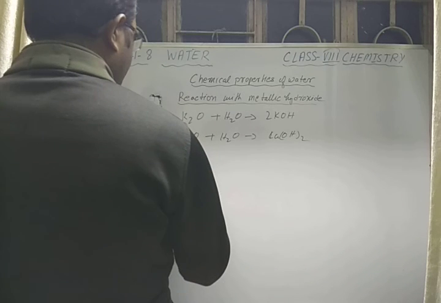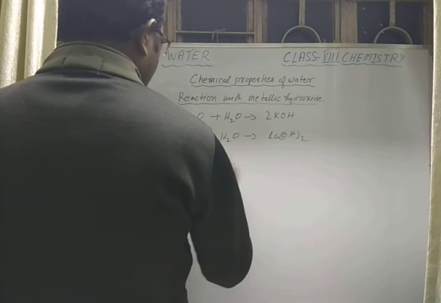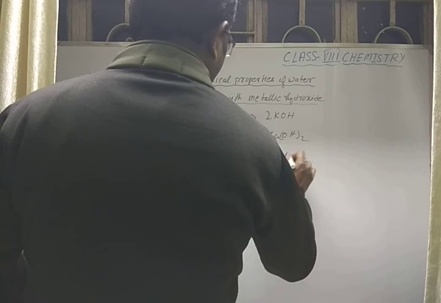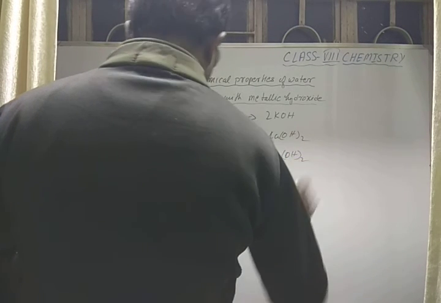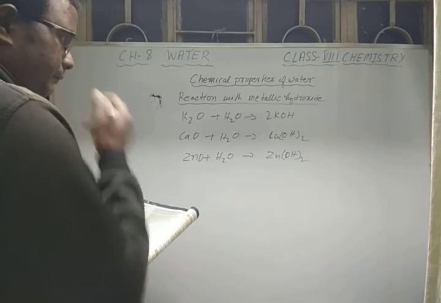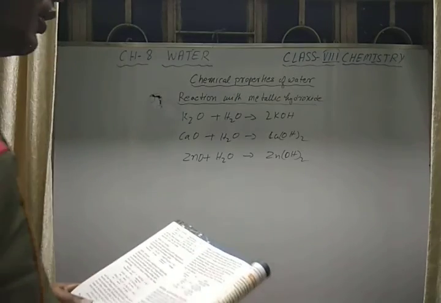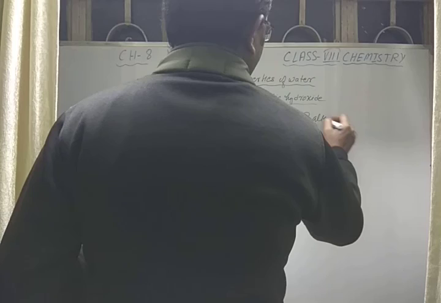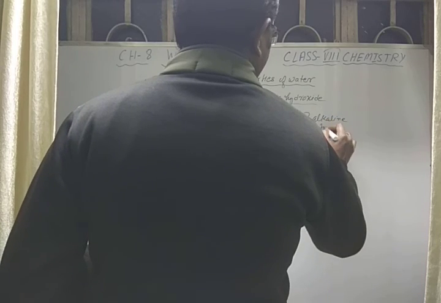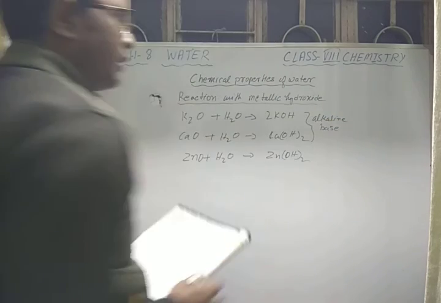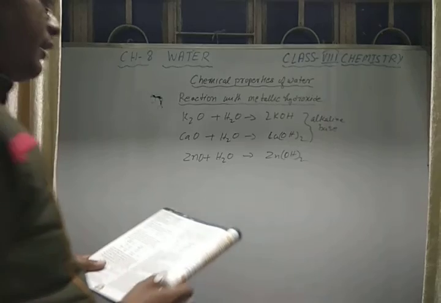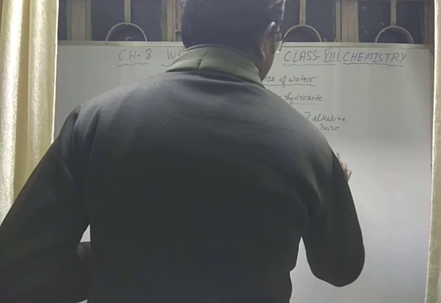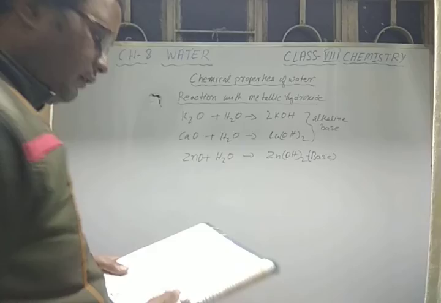Similarly, when zinc oxide reacts with water, it gives zinc hydroxide. Okay. So these two are alkaline bases. Alkaline base means water soluble bases. But this one is only a base, not an alkali.